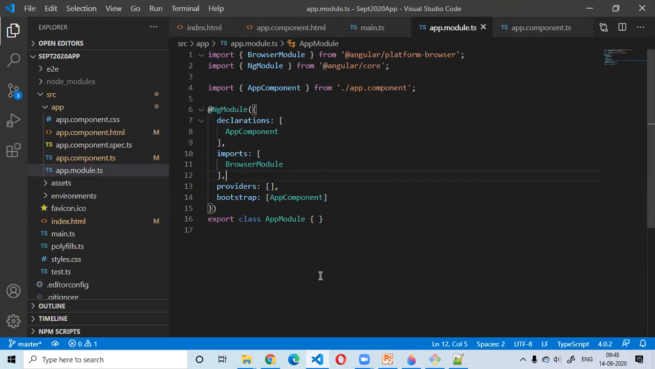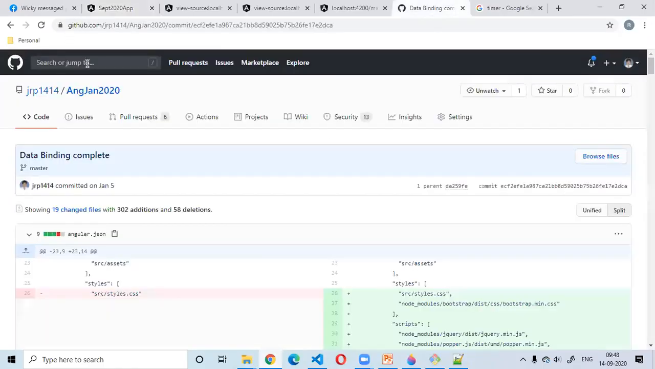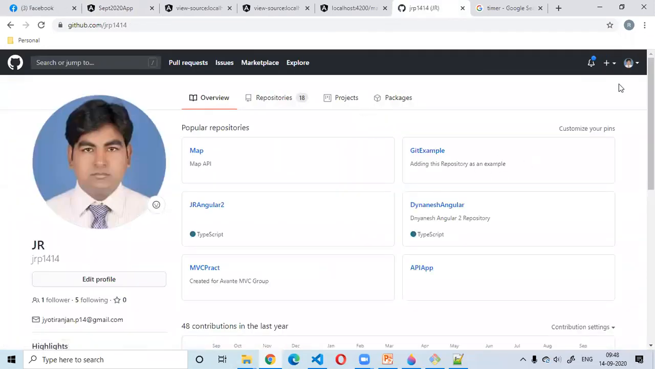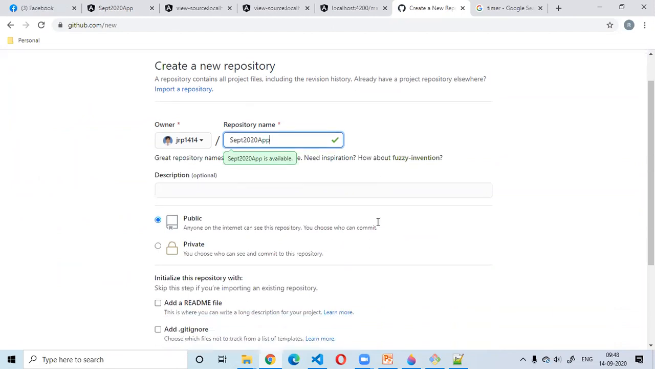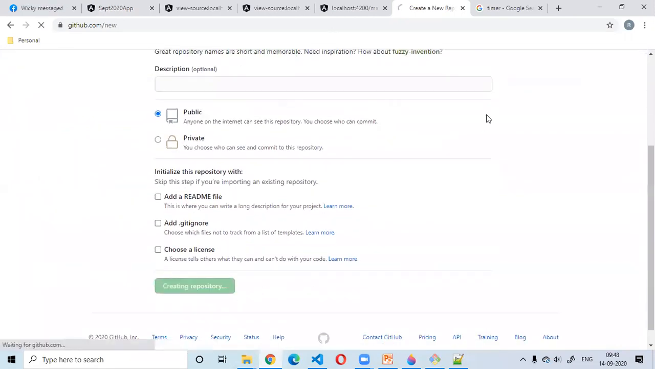So now I'm going to create a GitHub repository and put this code under that. Okay. I'm going to share this link with you. Okay.